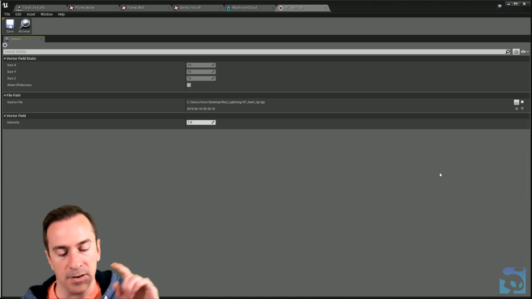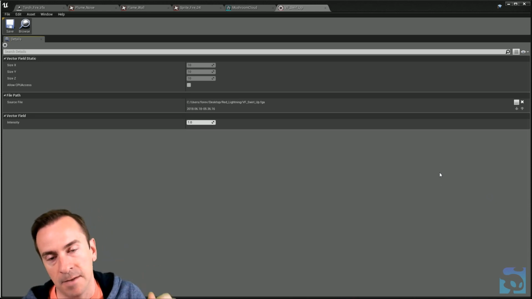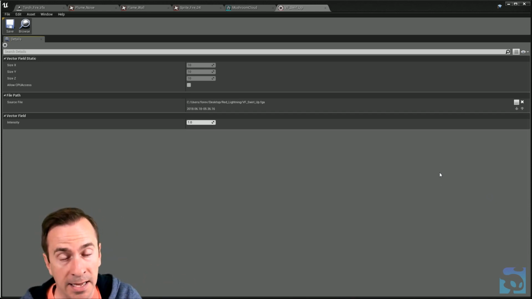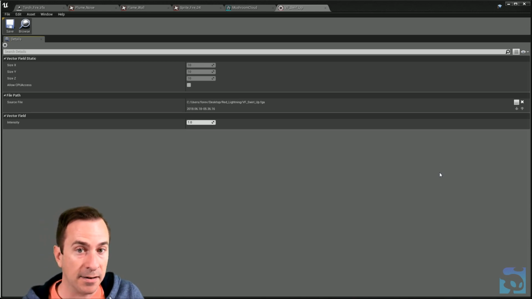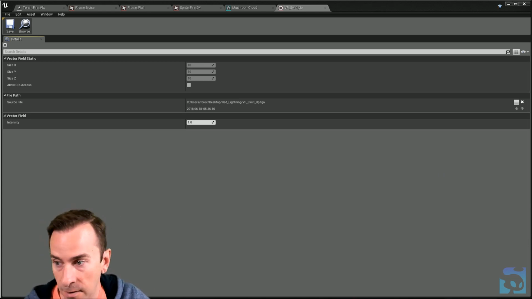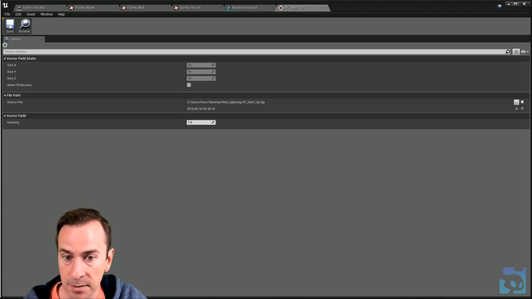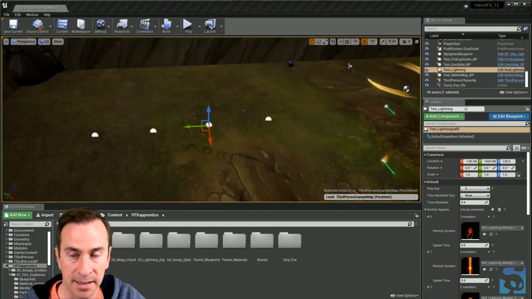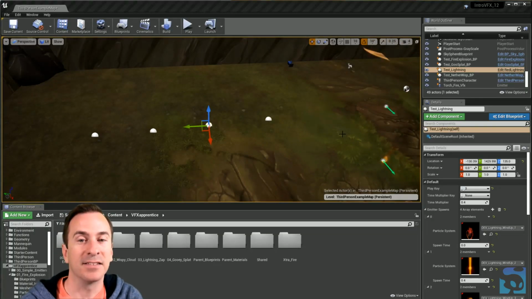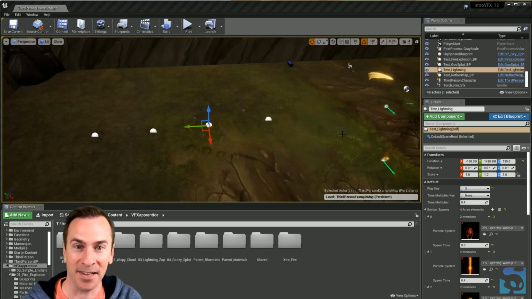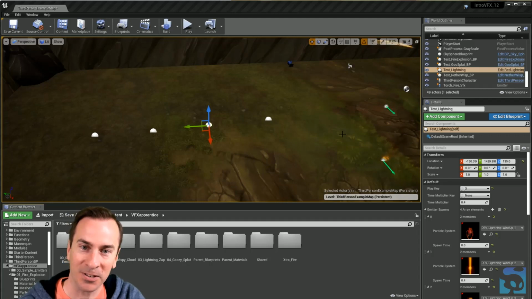All right, so we covered textures, we covered meshes, we covered particle systems. We're going to have a whole video dedicated just to materials. All kinds of different assets that you're going to need to know in order to make particle systems. And this software, I tell you guys, Unreal is so much fun. It's so powerful and you can do such beautiful things in it. I can't wait for you to dive in and continue your learning journey on this amazing software.